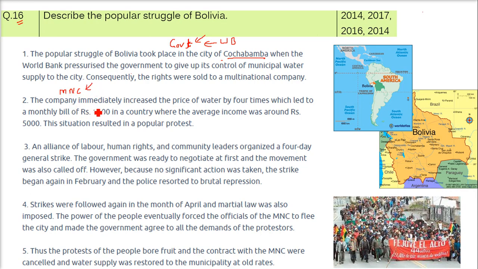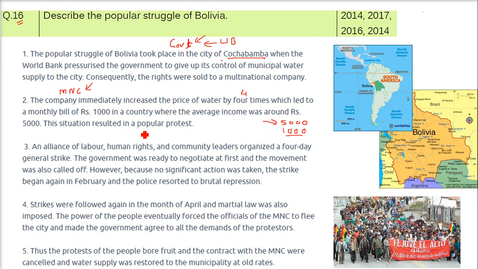So the company immediately increased the price of water by 4 times, fourfold, which led to a monthly bill of rupees 1,000 in a country where the average income is just 5,000 rupees. Now someone is earning 5,000 rupees, and the bill he or she has to pay for water is 1,000. The situation was grim, and this was the starting of the protest.